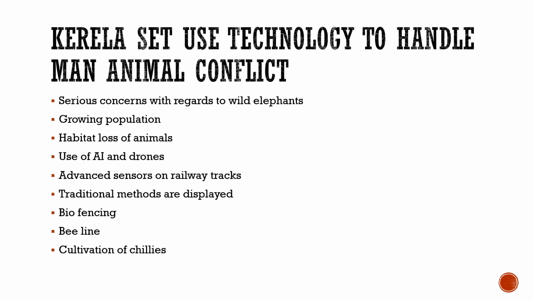We have advanced sensors on railway tracks. If any wild animal crosses the railway track or comes near it, it will give the information to the train so that they could stop before they hit the animal. And also with AI technology or drones, we would get images of animals entering the habitat, and it would inform the people, so it could avoid human-animal conflict also.